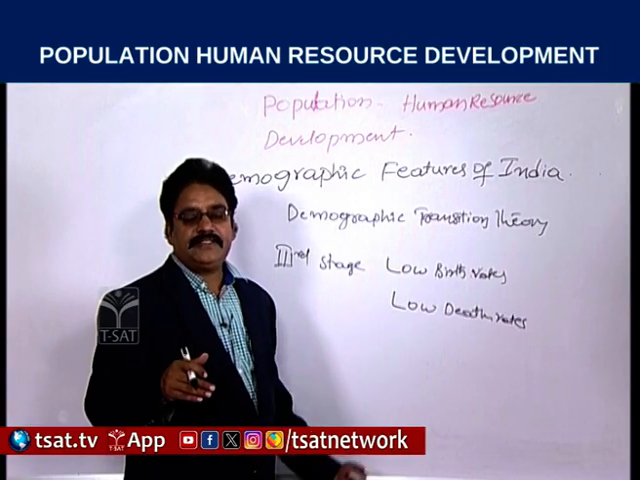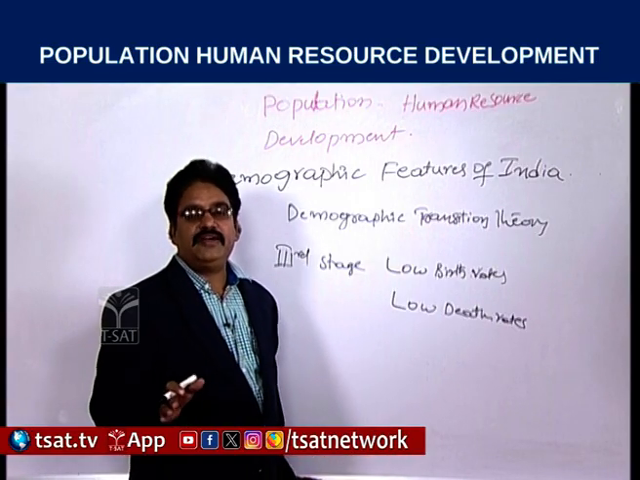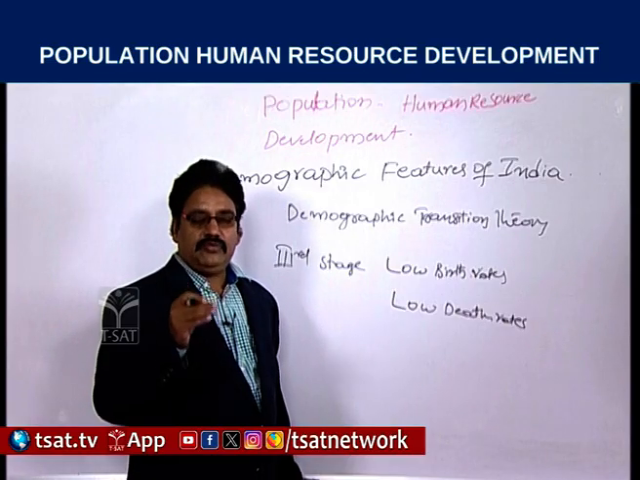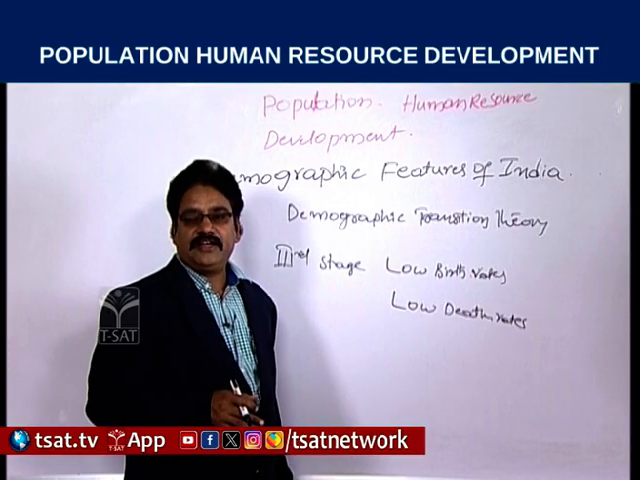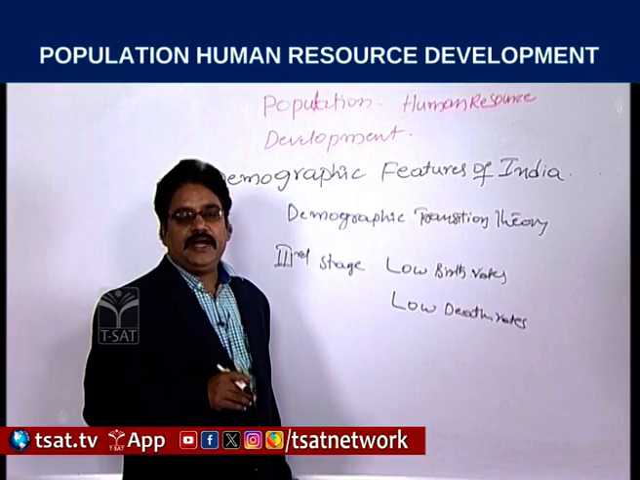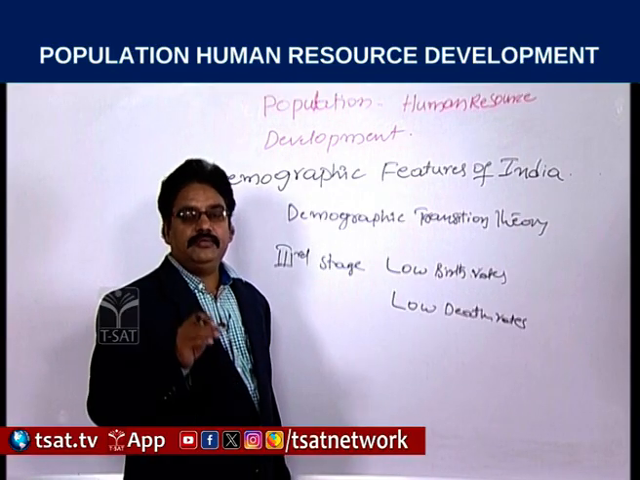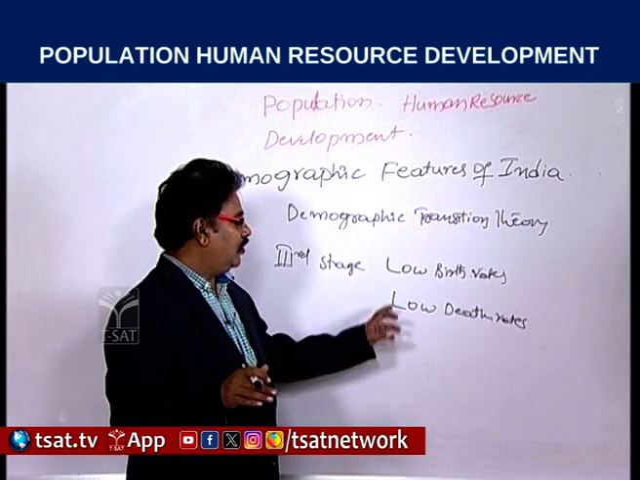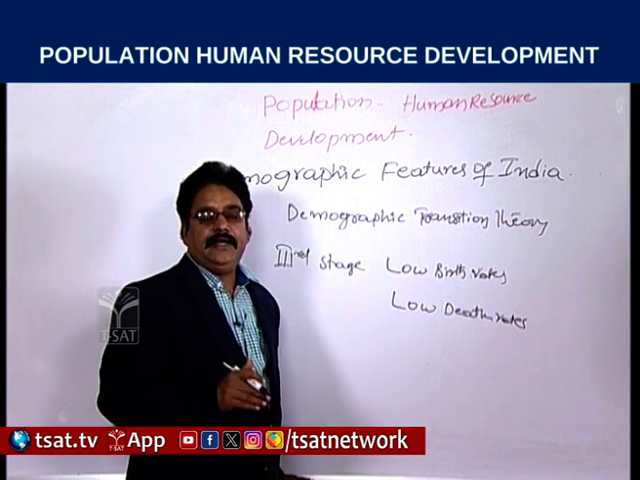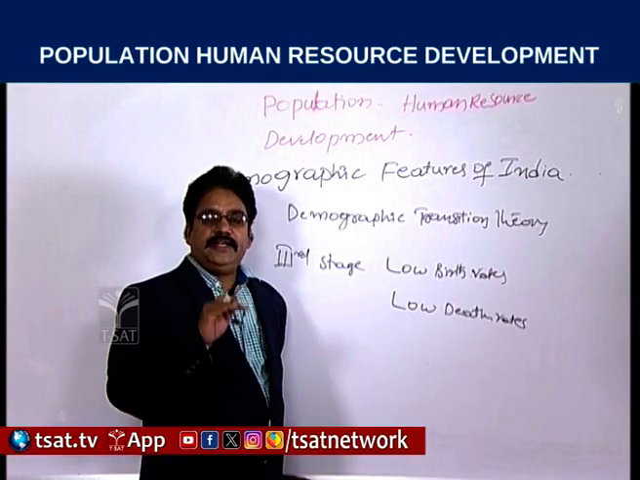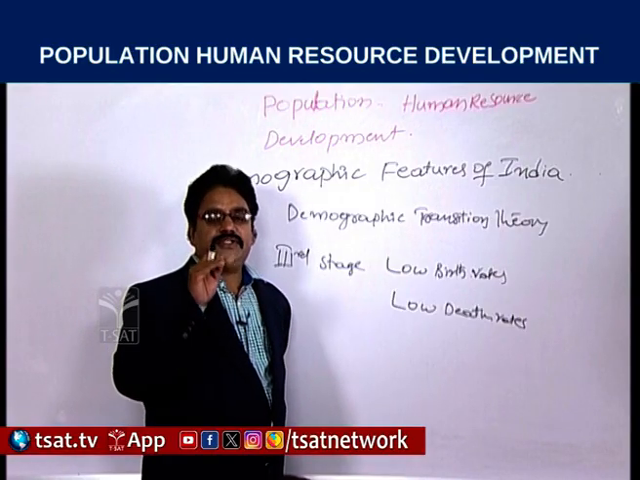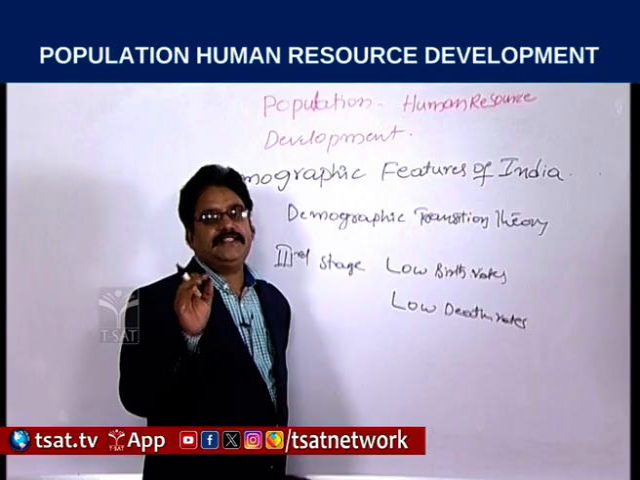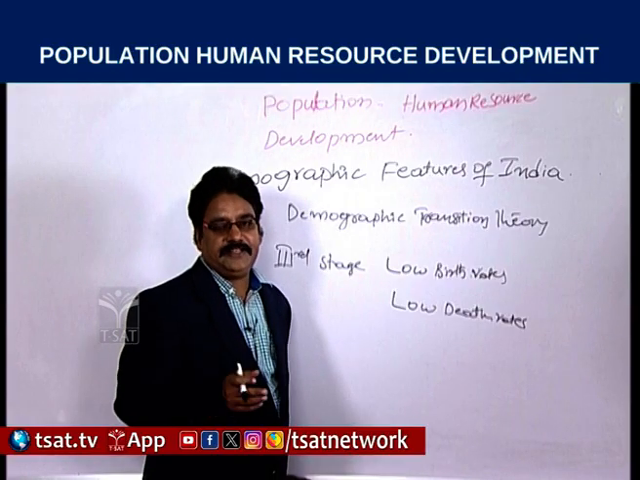In developed countries, there is almost no infant mortality; it is at the lowest level in those countries. Because of that, the people in developed countries tend to have low birth rates, and population increase is almost at a low level in developed countries.